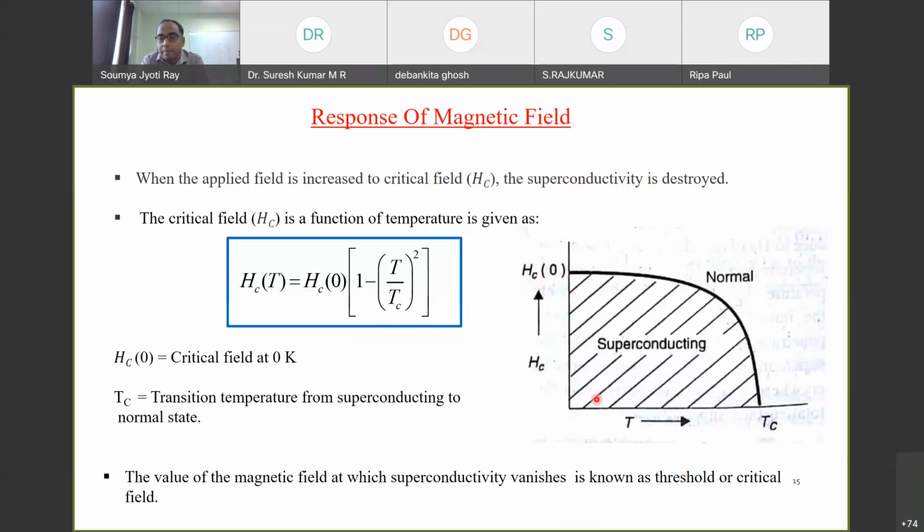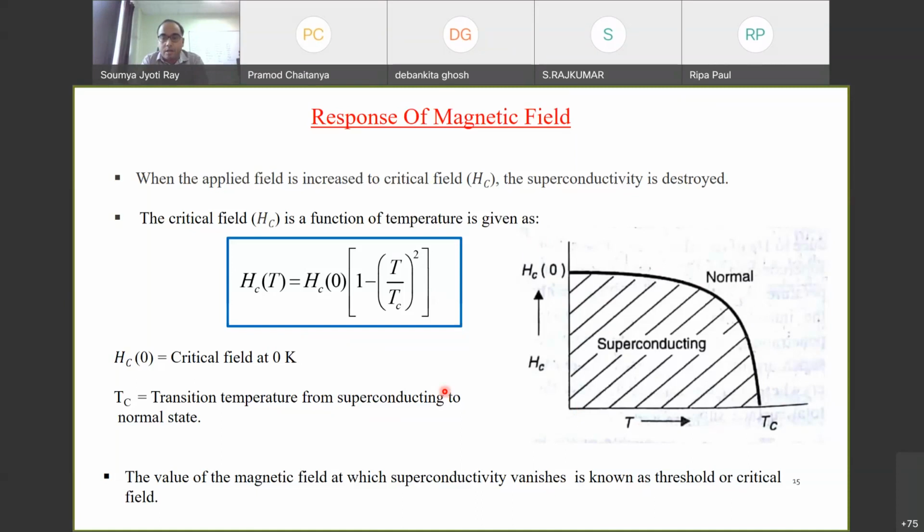But if the temperature increases, the critical field goes down. It does not fall by too much up to a certain temperature, but above that the decay becomes quite fast, and above Tc it becomes completely 0. So this is the dependence of critical field on temperature.